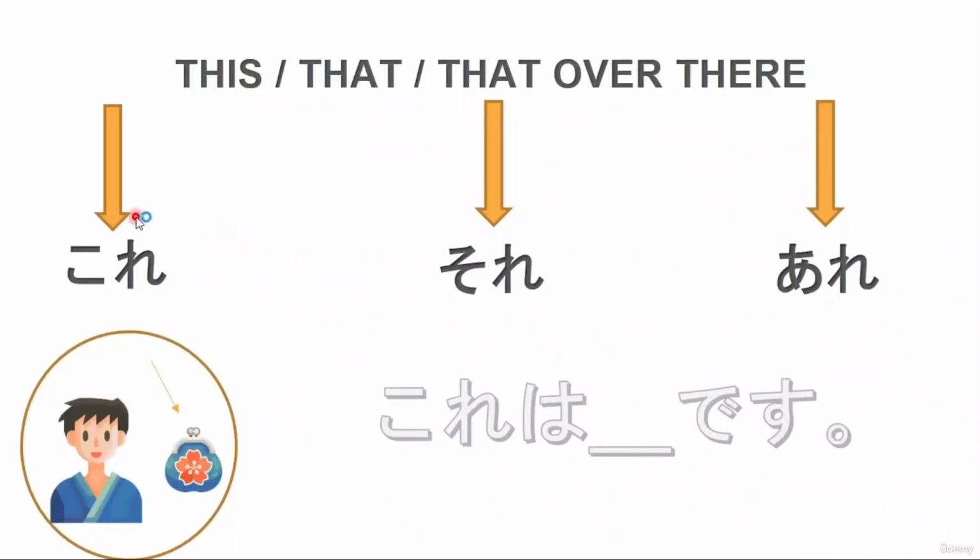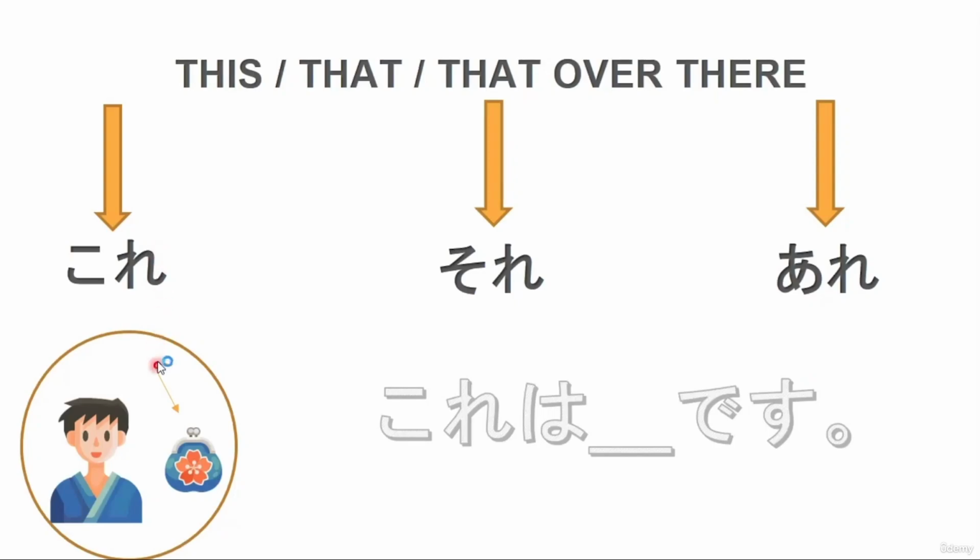And now let's learn Japanese words for this, that, and that over there. This would be kore. That would be sore. And that over there would be are. Very good. So we use kore when we don't actually say this wallet, this house, this flower, when we don't name the object. We just want to say this.